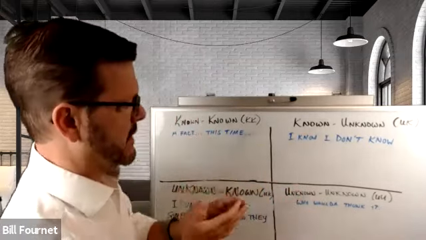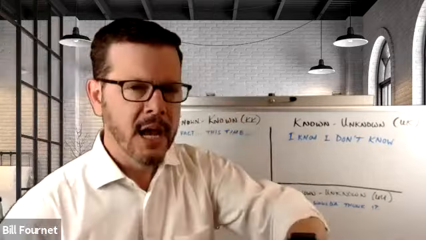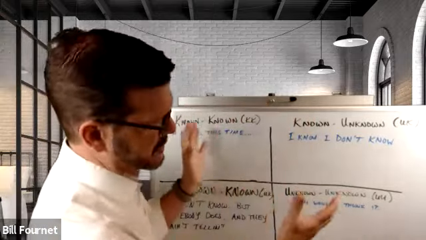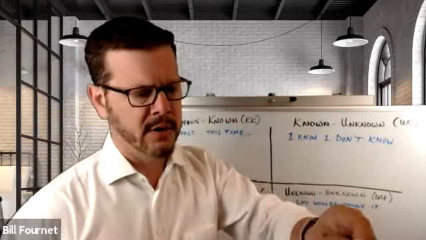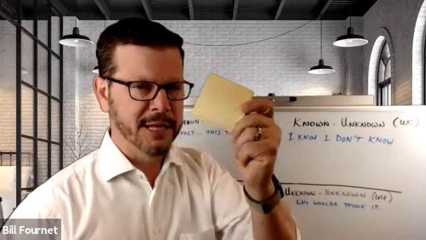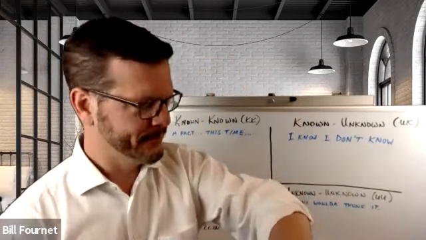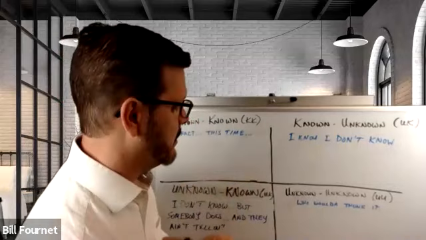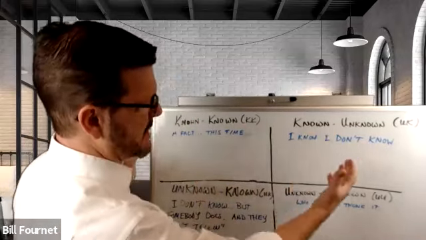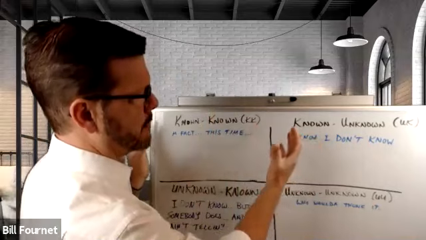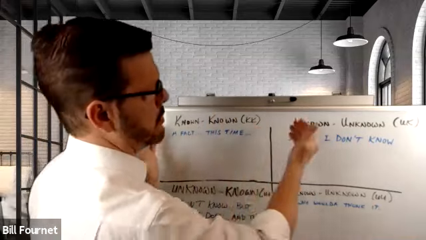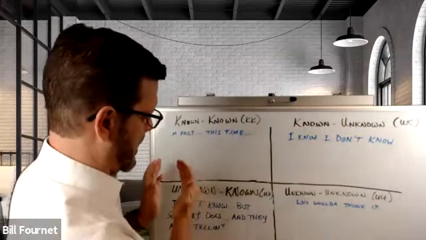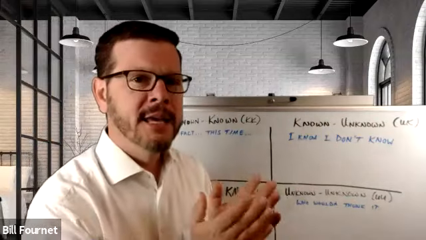You need really two things. You either need a whiteboard or flip charts that has the quadrants, or you could do it by each of the word pairings. And you need sticky notes, because sticky notes are our friend. And I'll get to that in a moment, how we use those. Now, in this example of the known knowns, everything is a pairing of two words. You've got known known, known unknown, unknown unknown, and unknown known. Here's the way this works.